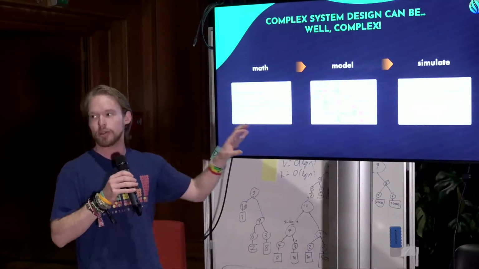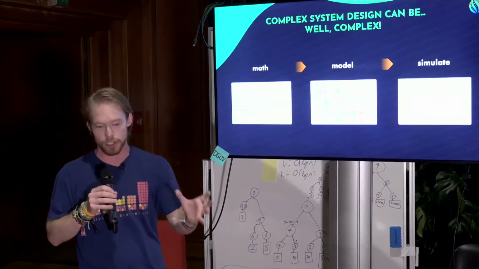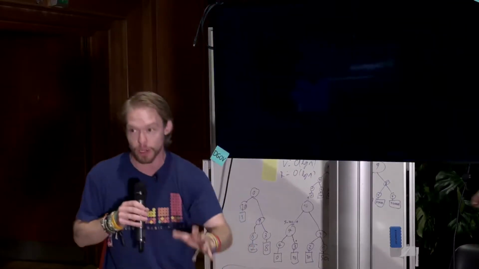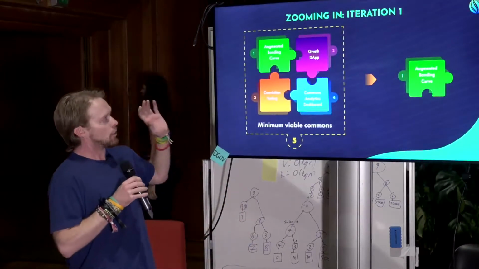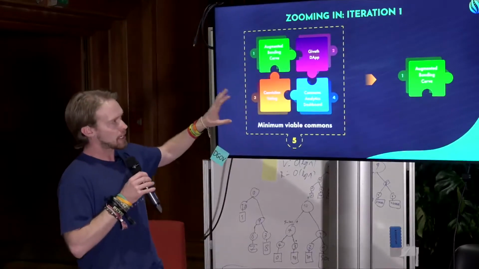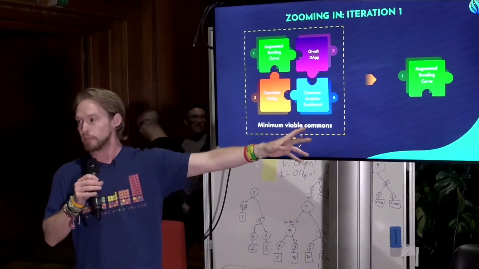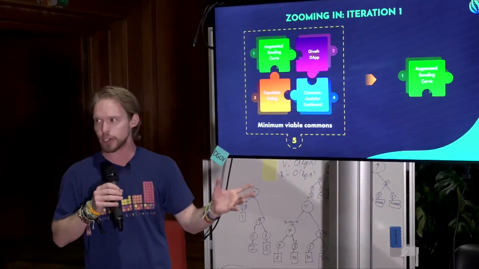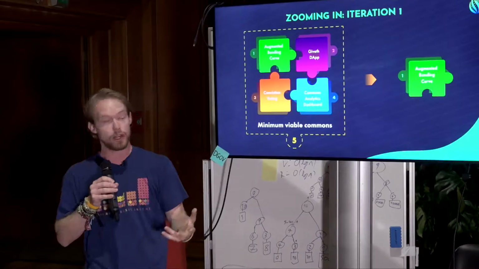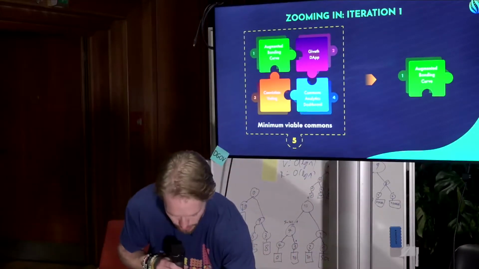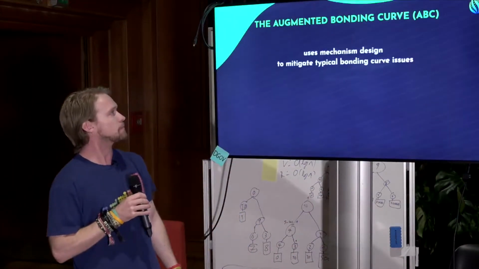All of this token engineering process is in your design, which is basically: infrastructure is useful when it's invisible. So now we've talked about the overall common stack system, and for the rest of the presentation, we're just going to zoom into the first component, the augmented bonding curve. Everyone has heard about bonding curves and how they can provide continuous funding for communities. So we'll just spend the rest of our time talking about that.